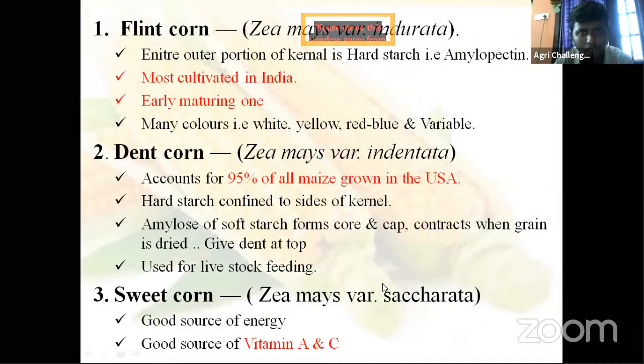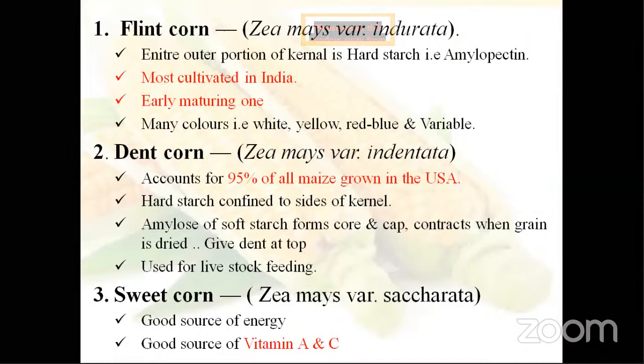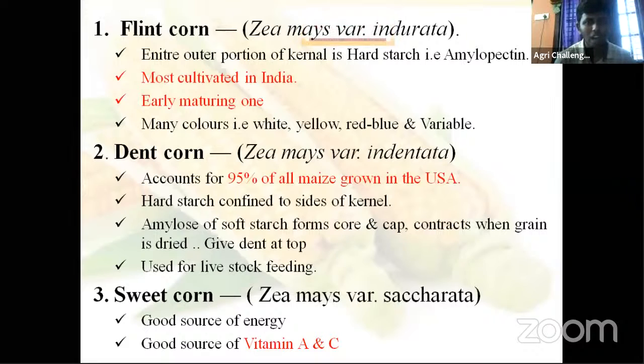Flint corn, Zea mays var. indurata. The entire outer portion of the kernel is hard starch, entirely amylopectin. Which type of starch is there? Amylopectin type. Amylose and amylopectin are two types of starches, but in flint corn it is completely amylopectin. This is indurata, and mostly cultivated in India. Whatever maize is cultivated in India is flint corn type. It is early maturing. Many colors of corn: white, yellow, red, blue, variable colors are there.